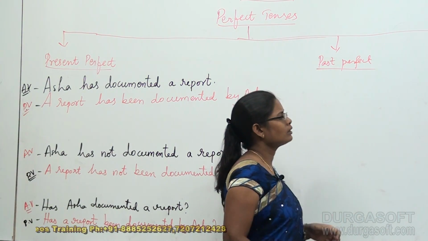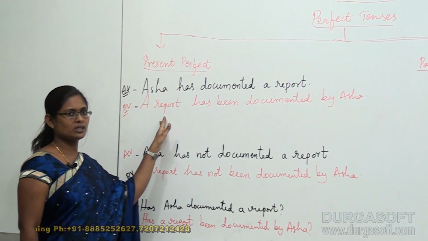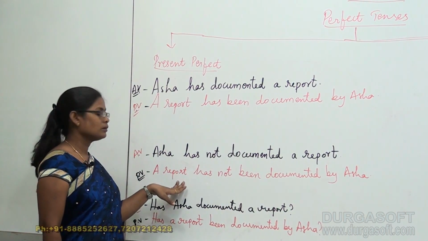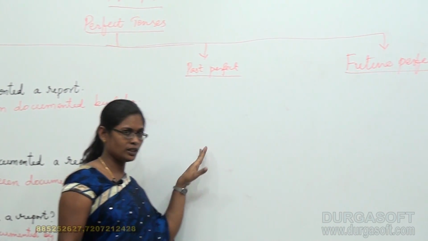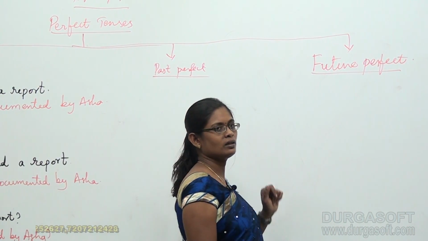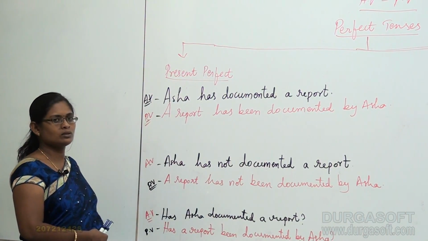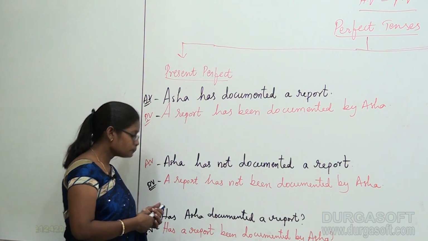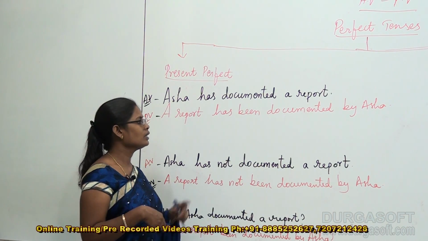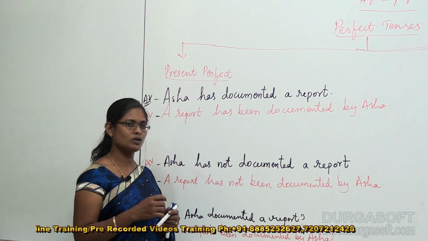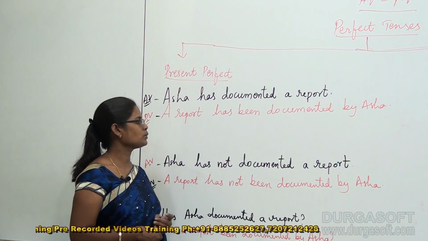In this, we are going to see how a present perfect tense active voice is going to get converted into passive voice, and how past perfect active voice gets converted into passive voice, in the same manner with future perfect tense. Now I have framed a few examples for you to have a very easy understanding, as we have had a lengthy explanation in our previous sessions. This time it's not required at all because we already know the structure, so very quickly we can do all the passive voices.